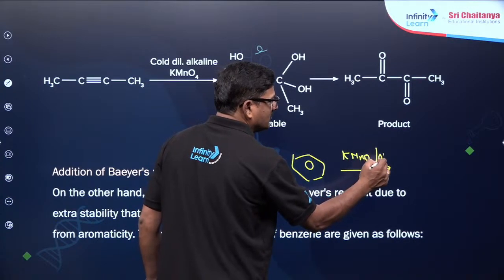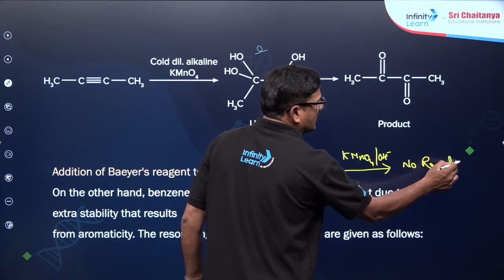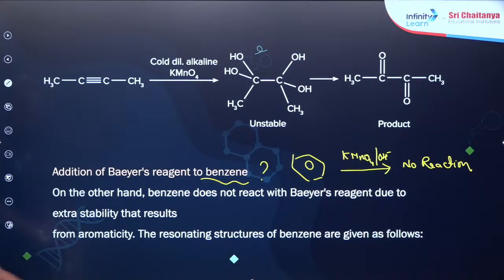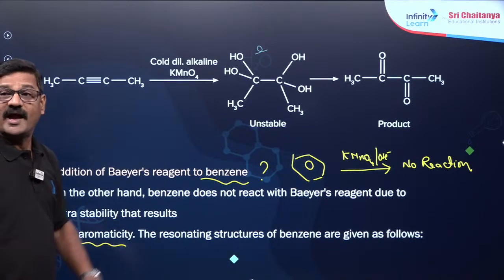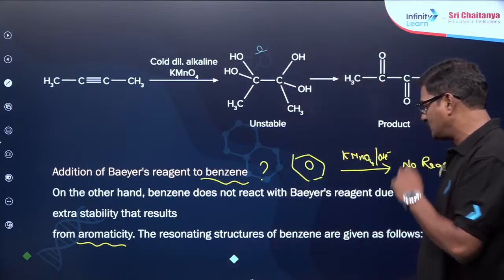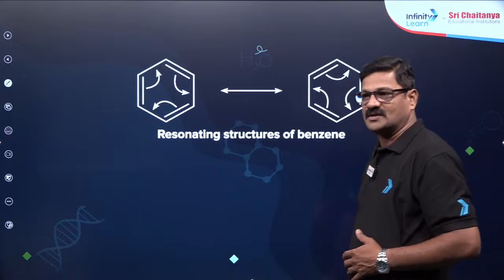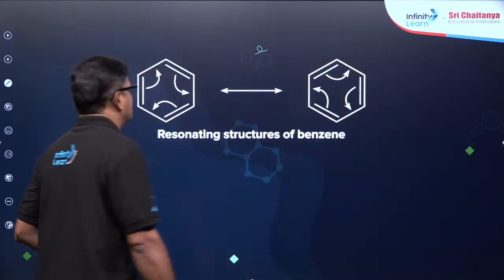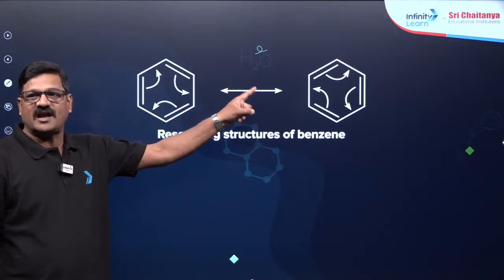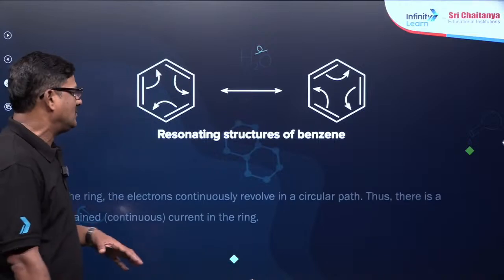In the alkaline medium, there is no reaction at all. The pink color is not discharged because of the concept called aromaticity. What is aromaticity? The resonating structures of benzene, if you want to say, it has its resonating structure like this. Because of the resonating structures, the pi bond is not available to react with KMnO4.